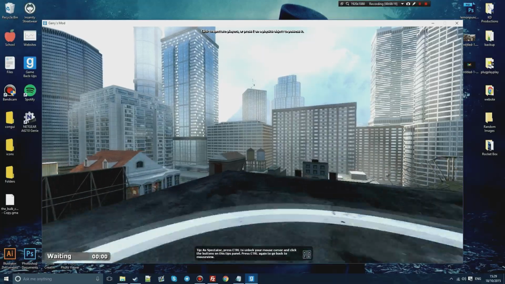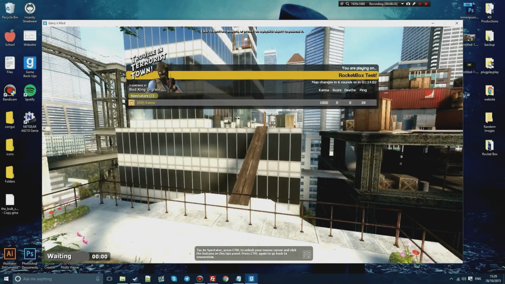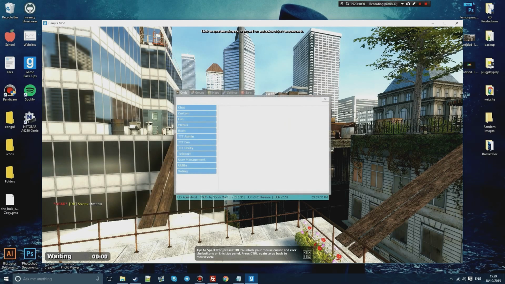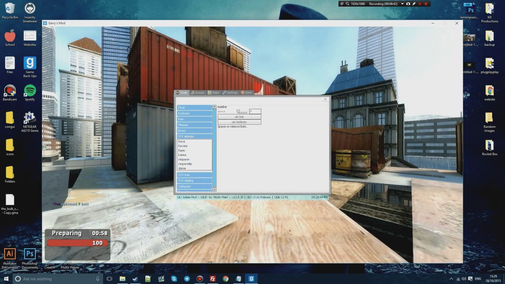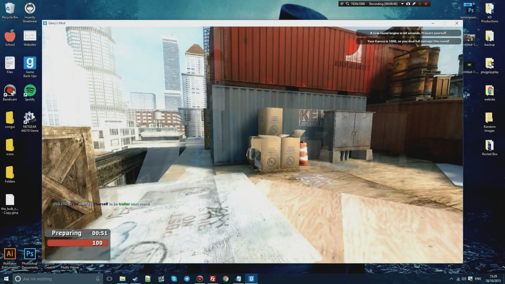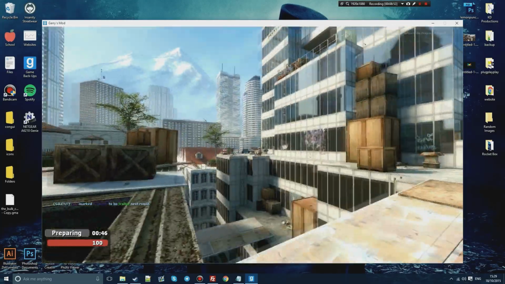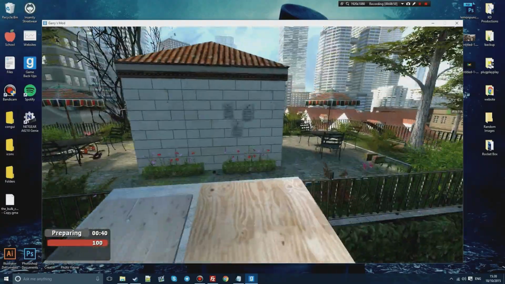Okay guys, so we're now in the server. You can see TTT is working as it is. I already had the game mode installed on the server, so that's why it's already installed. If I type menu, because I'm using ULX, and spawn some bots, we'll just use 7 bots for this example. Then I go into TTT admin, force next round, myself. Then that means I will be marked as a traitor for the next round. There will be a bunch of bots around here somewhere, I'm not sure exactly where, but they will be around.